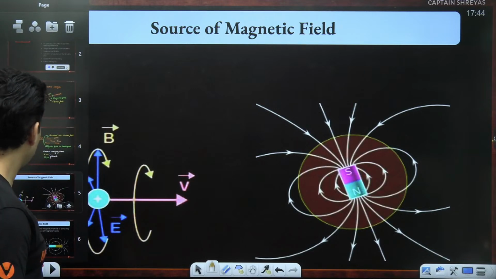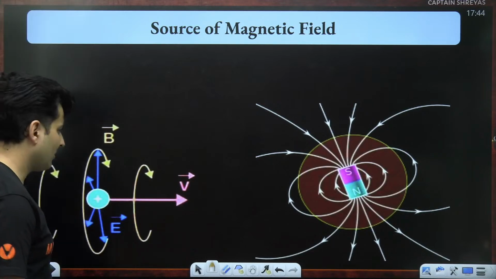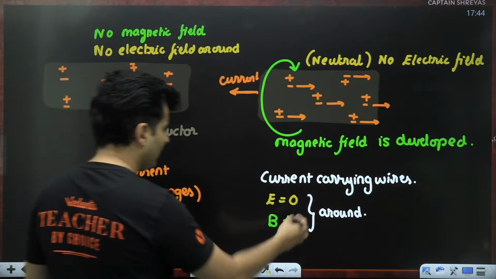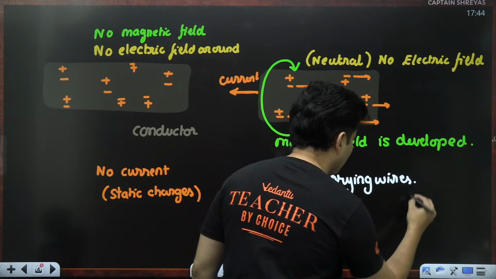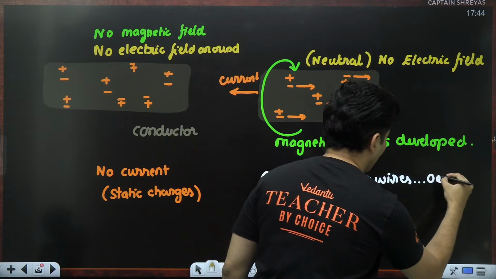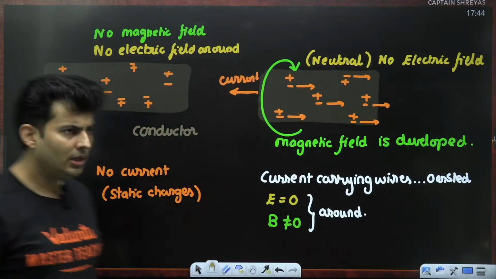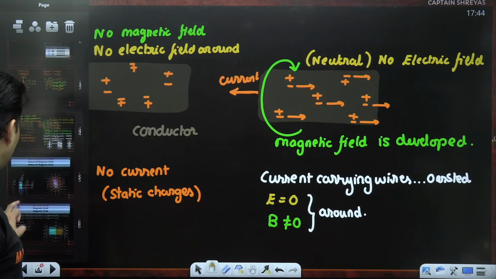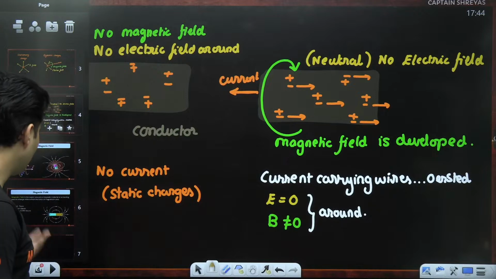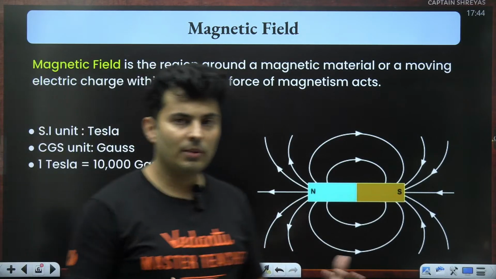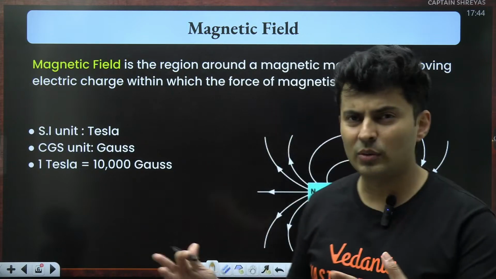Now, this was actually discovered by Ørsted. So Ørsted found this particular thing, whatever I told. So this was actually given by Ørsted. So Ørsted gave this particular theory. The formula of it was given by Biot-Savart. We'll come to that, but before going there, let's understand what magnetic field is and what's the symbol, unit, etc.